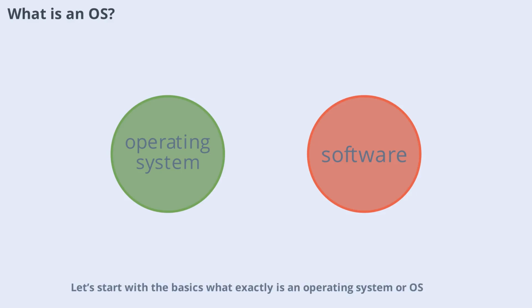Start with the basics. What exactly is an operating system, or OS? At its core, an operating system is the software that manages all the hardware and software resources of a computer. It acts as an intermediary between users and the computer hardware, ensuring that everything runs smoothly. Without an OS, using a computer would be nearly impossible for most people, as you'd have to manually control every aspect of the machine. The OS handles everything from running applications to managing files and controlling peripherals like printers and keyboards. It's the foundation that makes modern computing possible.